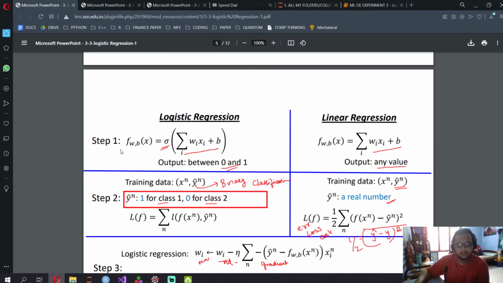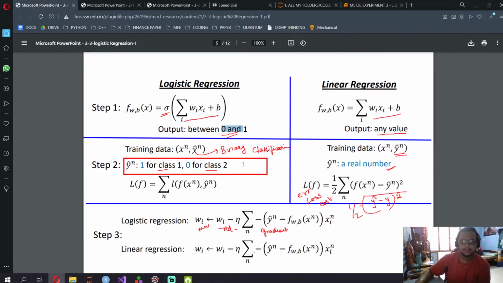So what happens is, in linear regression we just do the equation which I wrote, the sum of weights times x plus beta, but the sigmoid function brings the output between 0 and 1. Over here you predict the real number, and then you take the error. This is r squared. The way you find this is 1 by 2 sigma of f(x^n) minus y^n, squared, so this is mean squares. This is how you find the error, the loss function. She's written that over here: error or loss or cost. It's called error function or loss function or cost function.